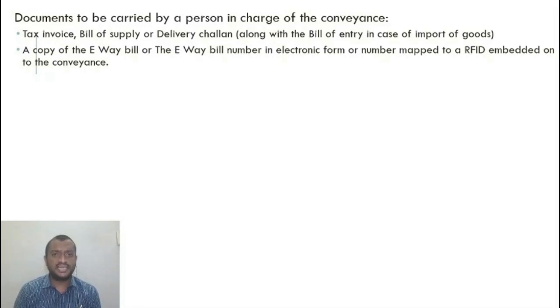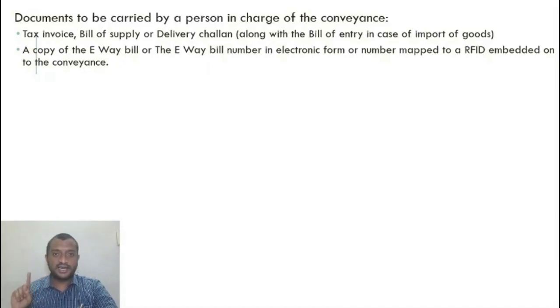If it is within the same state, between two places, I just want to get my goods repaired. So I need to have a delivery challan, right? Or a delivery challan or invoice. Along with that, I have to have an e-way bill. So these three things are very important. So copy of e-way bill,